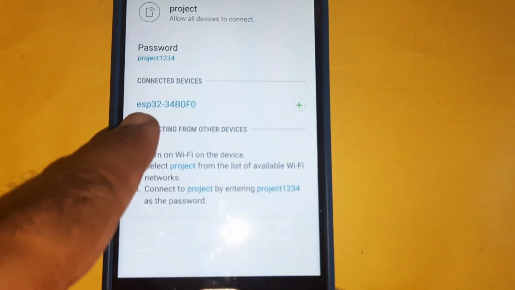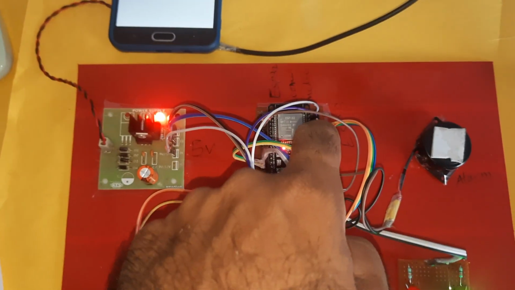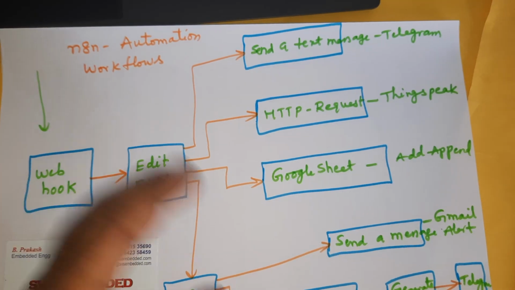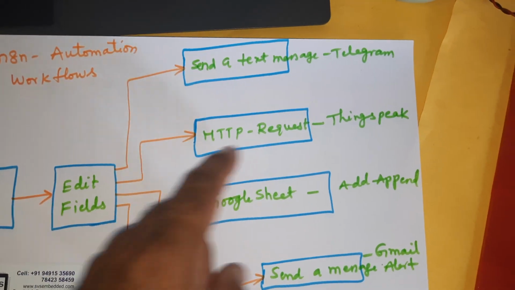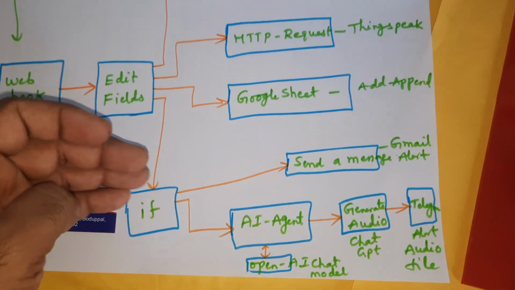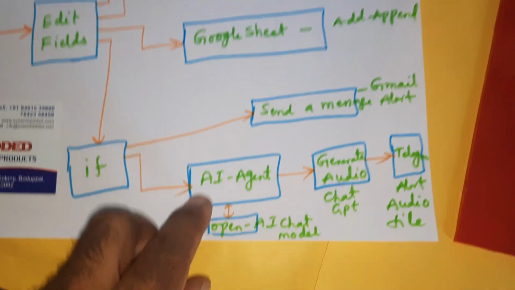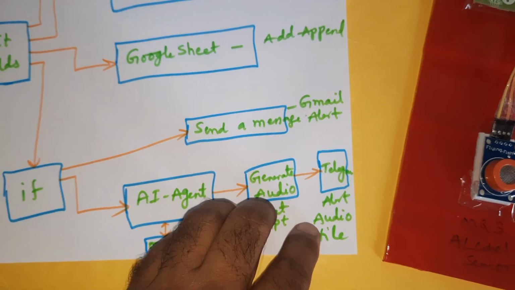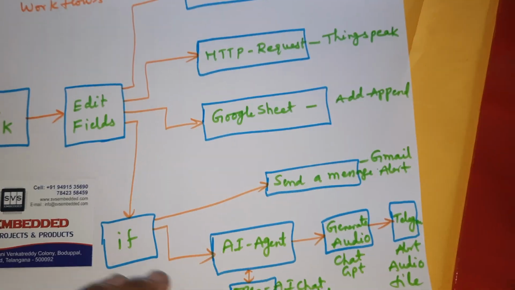Okay, ESP32 module. Our main is sending the data to n8n. Now this device is sending the data first to the webhook, then to edit fields. Edit fields means it is separating the data. So it sends data to the Telegram alert, HTTP ThingSpeak alert, Google Sheet data appending, and if the alcohol set point is crossed, it sends the data to the Gmail alert. Now the AI agent creates a voice audio as a Telegram voice file, and Telegram will send the voice file.